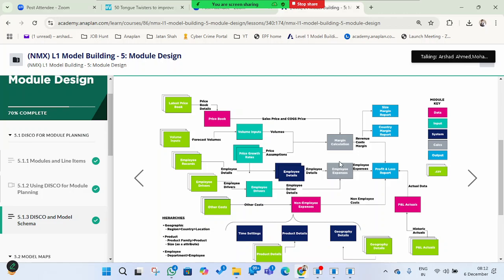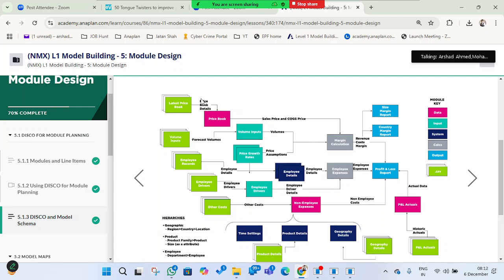It will calculate all this information: margin calculations, employee expenses, and other kinds of calculations required. Once that has been done, this is the output module. Once the calculation is done, we can get results like the size margin report, country margin report, and profit and loss report. All these reports will be generated once the calculation is done.